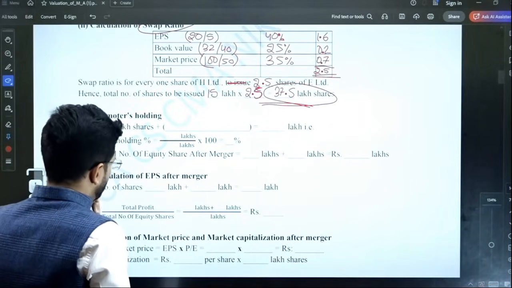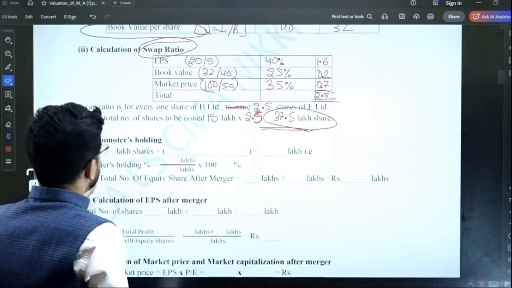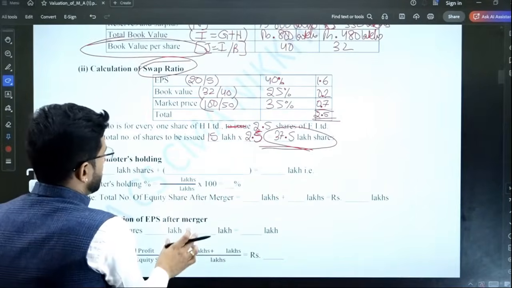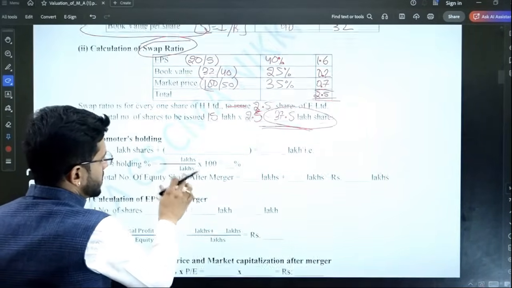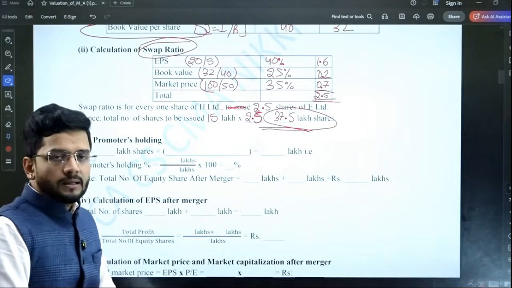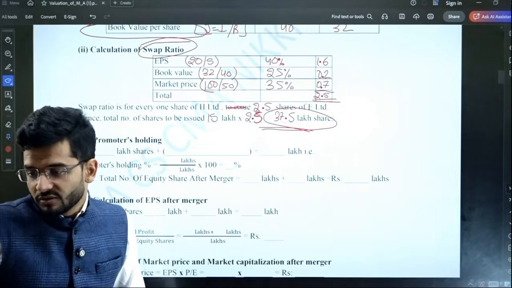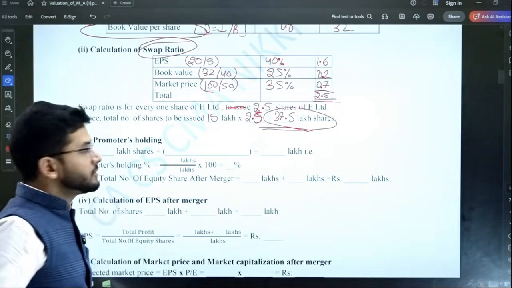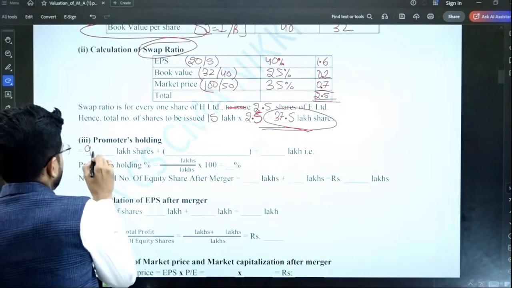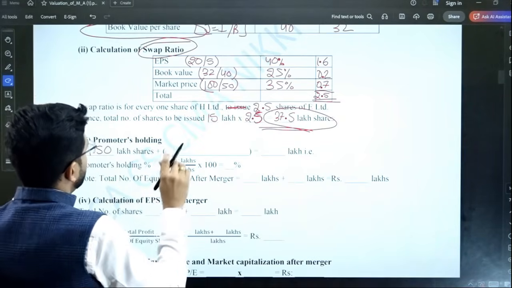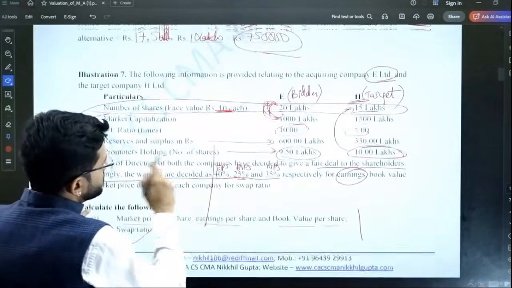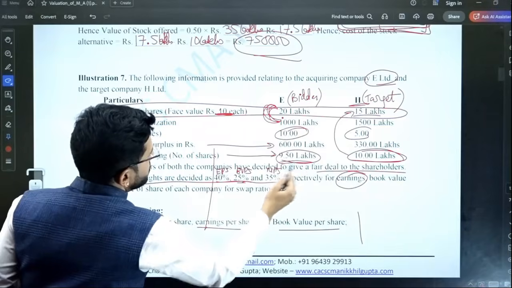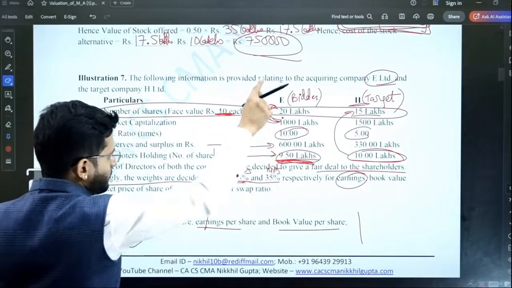Okay. Now what is the promoters' holding post merger? After merger, what is the promoters' holding? That is the ask. So the promoters of the bidder company have a total of 9.5 lakh shares. We are talking about the promoters of the bidder company, because post merger the target company will not be there.